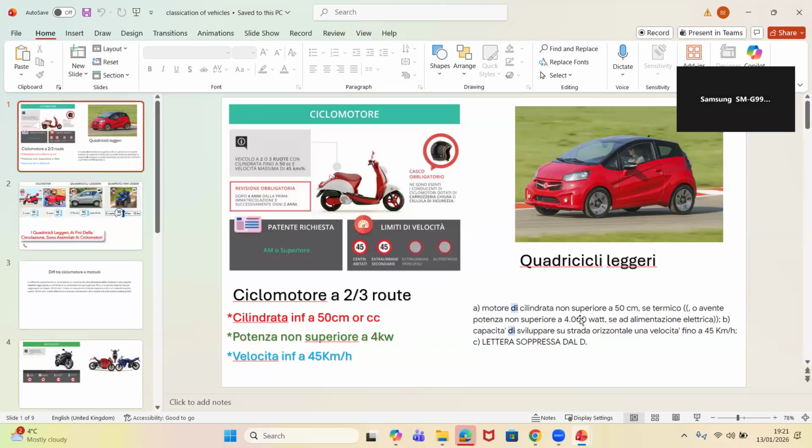Non-superior means not bigger than the value where they tell you fino a. Every time you hear the word non-superior, if they tell you non-superior at 20, it means it is not bigger than 20. It is from 0 to 20. It cannot be 21, it cannot be 20.5, it cannot be 20.2. It is from 0 to 20.